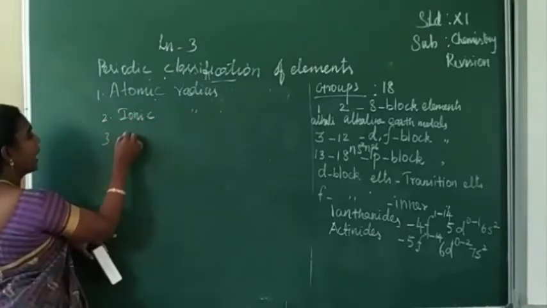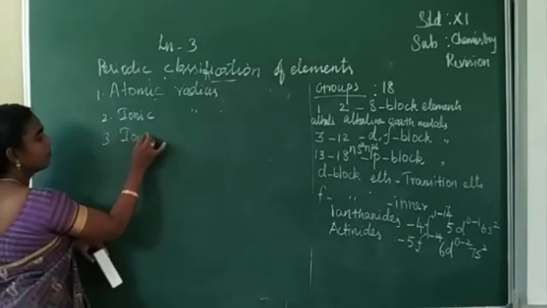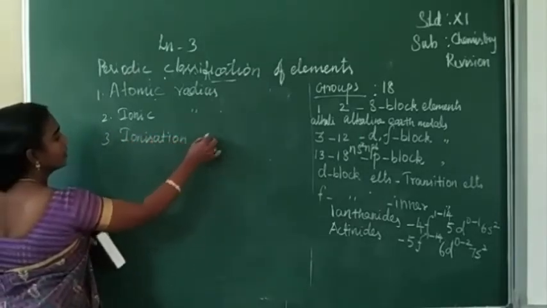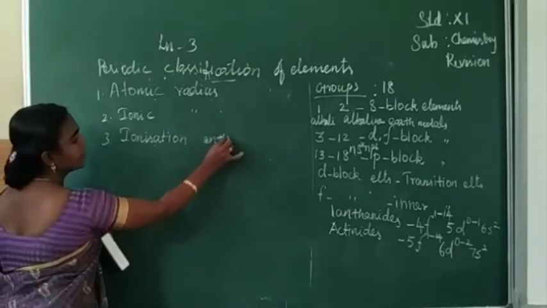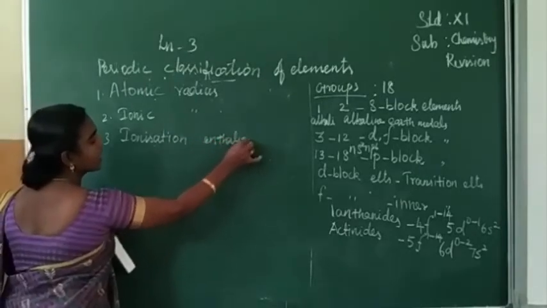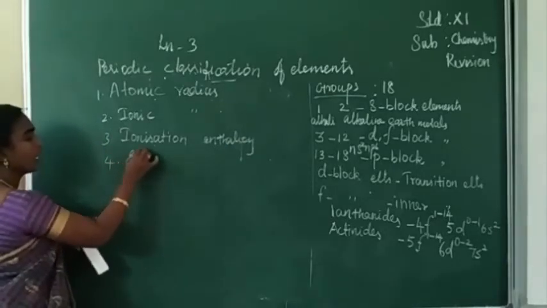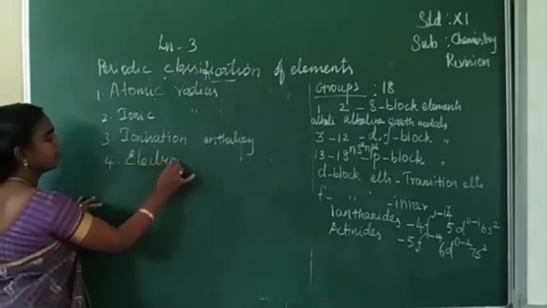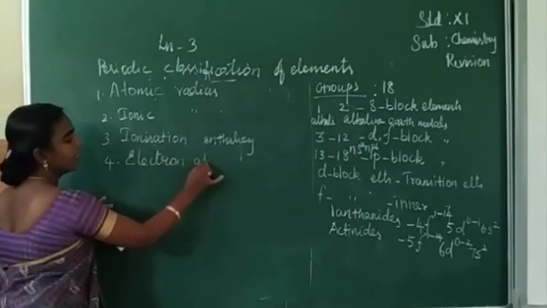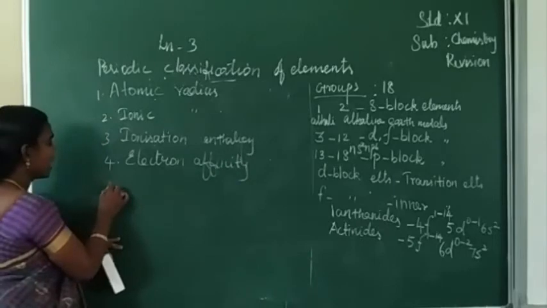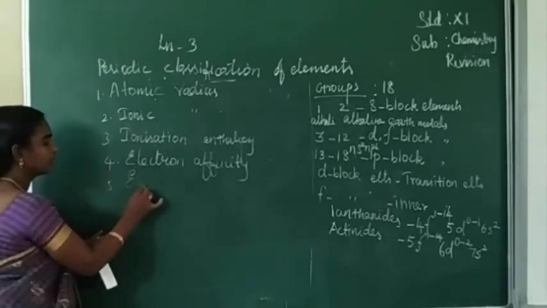Third one, ionization enthalpy. Next, electron affinity. The last property we are going to see is electronegativity.